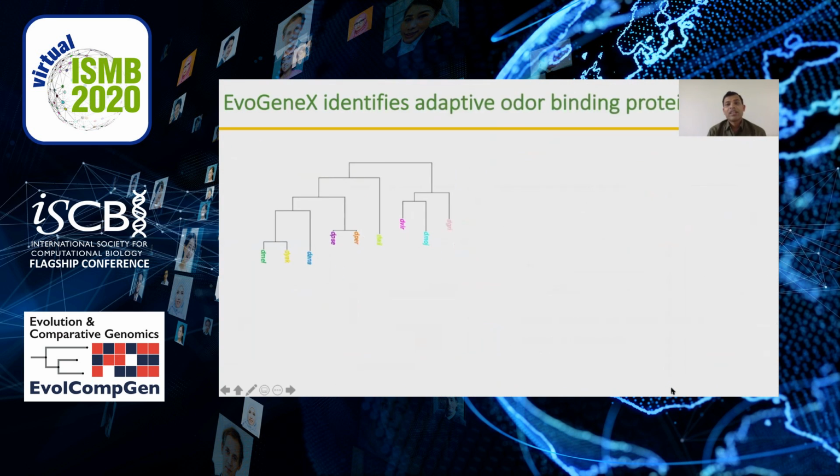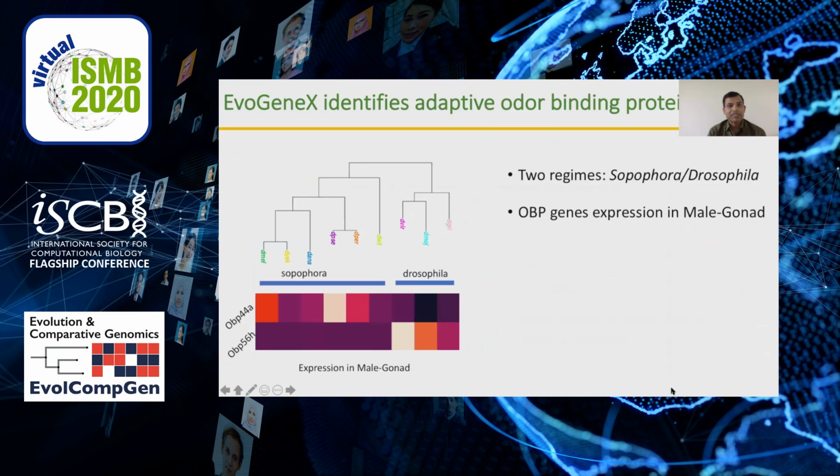Next we used our tool EvoGeneX to find out adaptive genes. For this we considered the two subgenus Sophophora and Drosophila introduced earlier to have two different optimum values of gene expression.